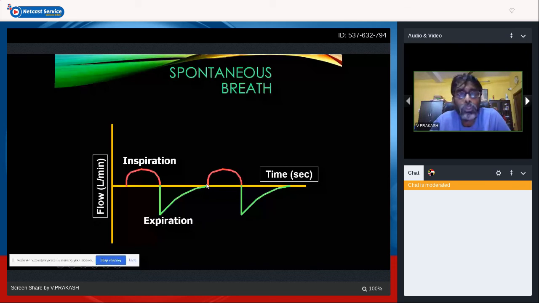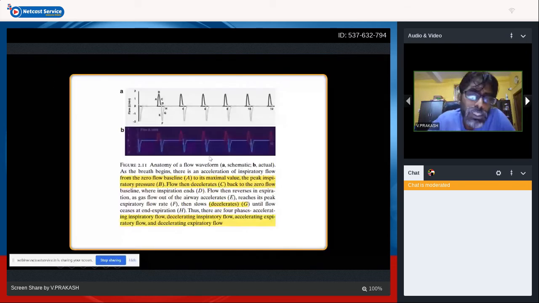Okay, so this flow has two important phases. The first one is the A phase. You'll have a maximum flow happening at that time. So the flow accelerating phase happens in this A phase. It has to move very fast to generate those pressures, to generate that volume.